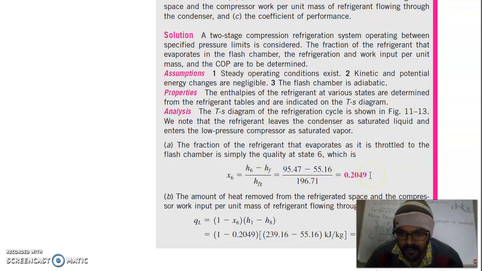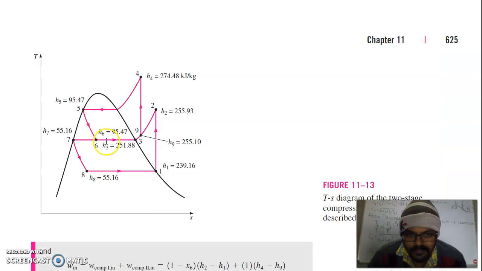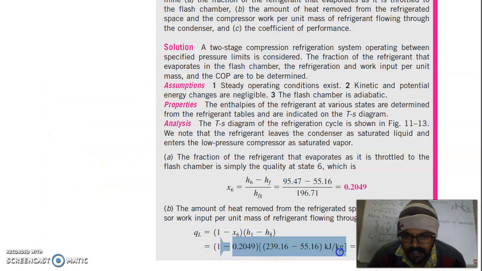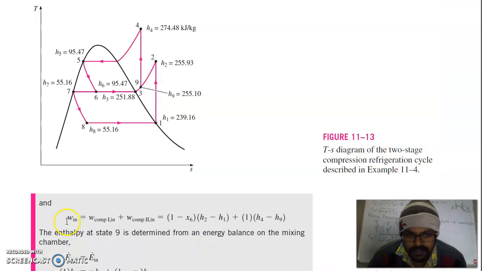If refrigerant mass flow is considered 1 unit, what are the amount of heat removed from the refrigerated space and the compressor work input per unit mass of refrigerant flowing through the condenser? This is the amount of heat removed from the refrigerated space. As we know, x6 mass moves on this side, so 1 minus x6 mass will move on this side. So the heat effect is (h8 minus h1) times (1 minus x6), which is calculated here and comes out as 146 kilojoules per kilogram. Now what is the work input? That is this stage plus this stage, meaning (h2 minus h1) times (1 minus x6) plus (h4 minus h9). This is the total work input of the two compressors.